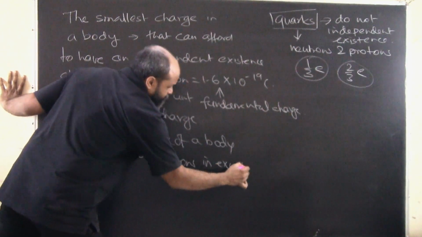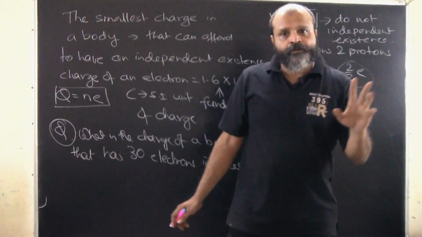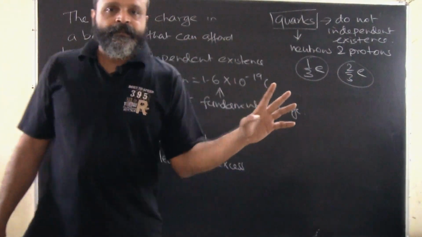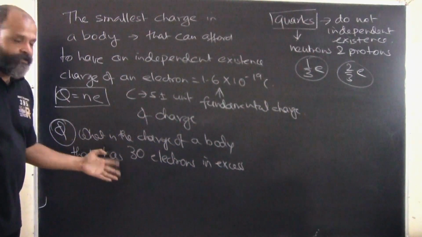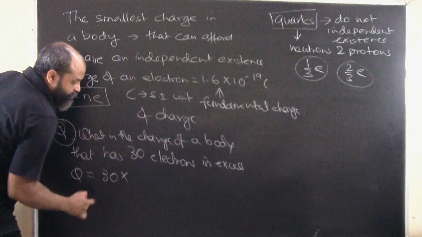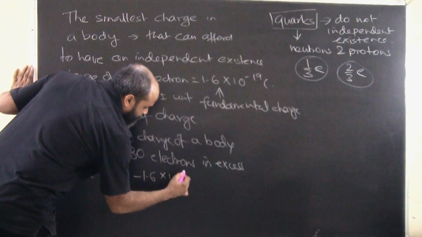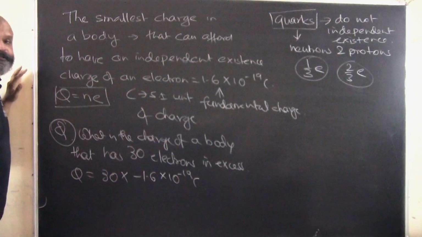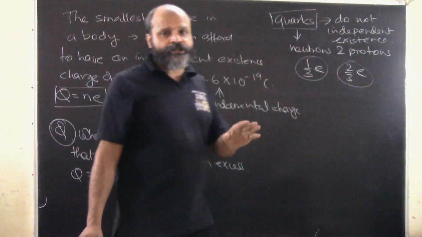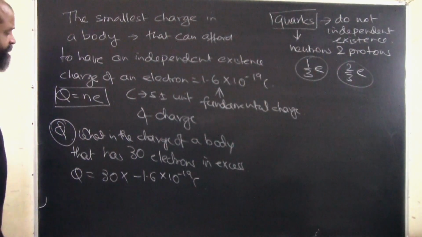What does it mean here? It means that this body, apart from whatever positive charges it has, has 30 extra electrons. So what will be the net charge of this body? The net charge will be 30 times the charge of 1 electron, which is 1.6 × 10^-19 coulomb, whatever the answer is. That will be the total or net charge of this body.